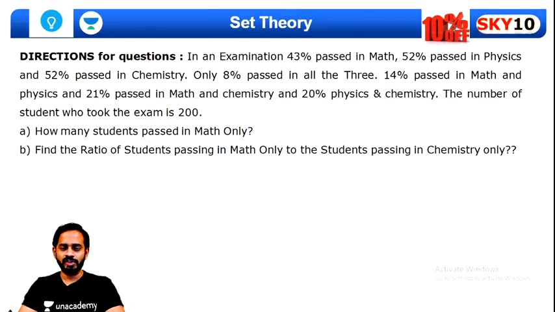Try to solve this question, guys. I want all of you to give it a thought and think about this question. It's quite a simple one. I want you guys to solve this question quickly.